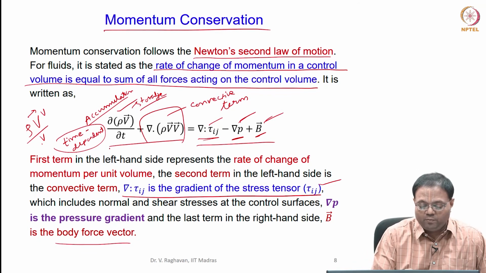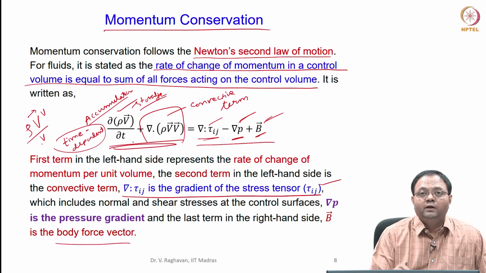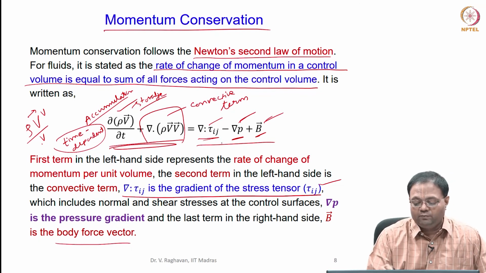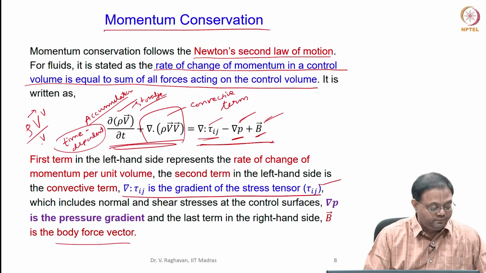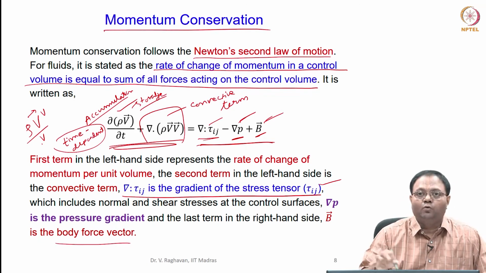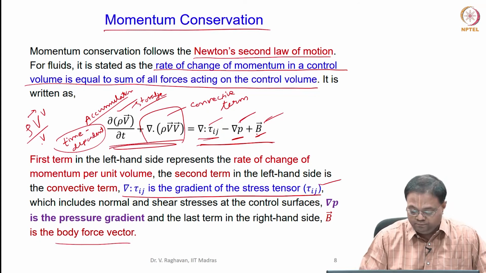So, rate of change of momentum in the control volume and across the surfaces of the control volume, the net rate of change of momentum is equal to the forces acting on the control volume surfaces and within the control volume. Body force is a volumetric term.